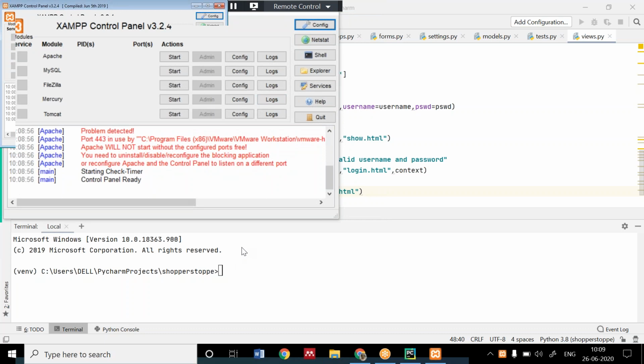The second task I gave was that you have to download the MySQL client, and I showed you both ways of installing it. If it installs directly with pip install mysqlclient, it's very good. If it's not installed, you have to go to that site, download the wheel file and then install it. Hope you have installed the MySQL client as well as XAMPP.